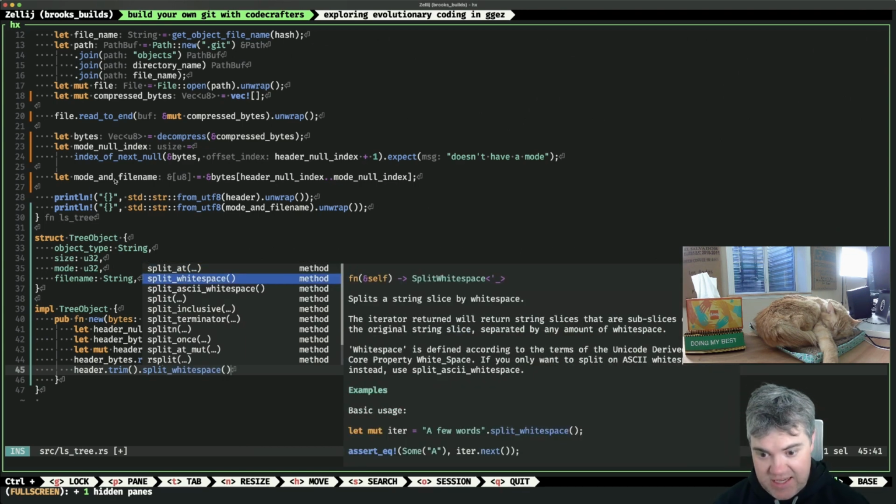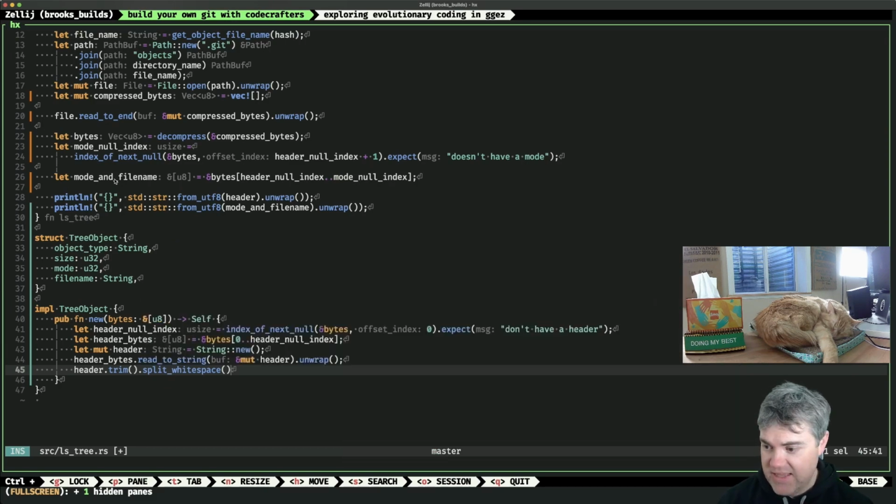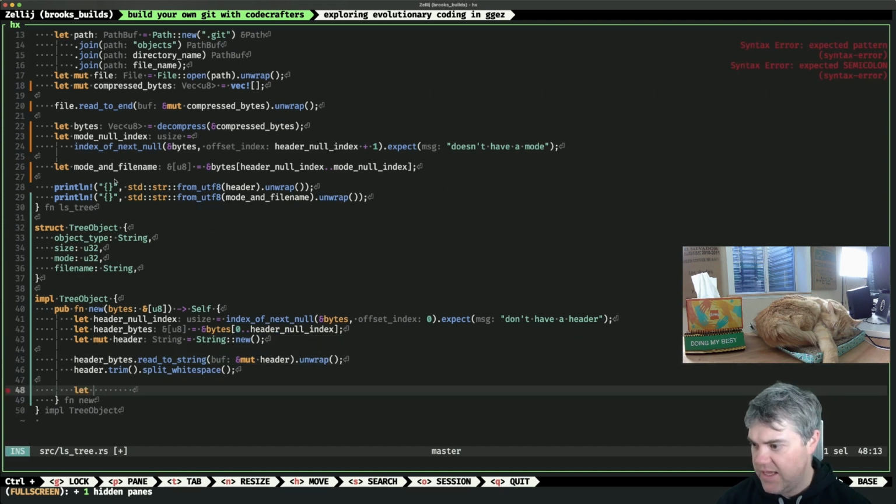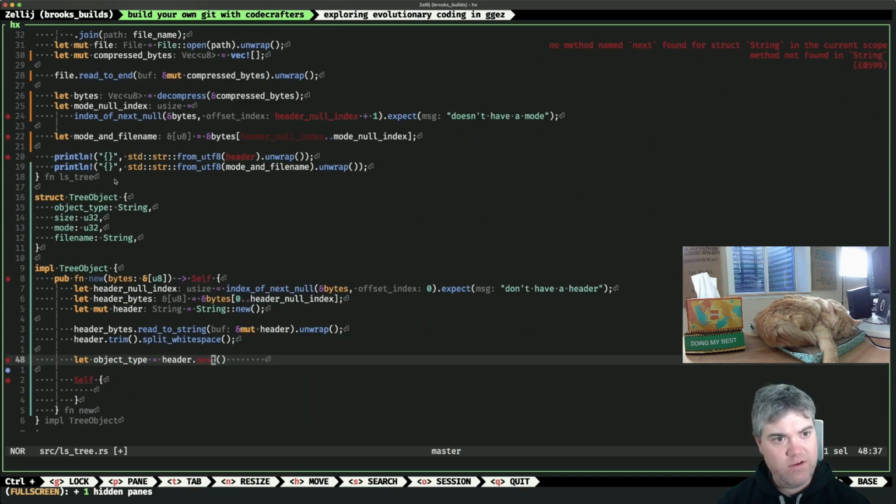Okay, it's an iterator. And then we should have the first and the second. So then we should be able to do something like let our object type is going to be equal to header dot next. Wait, can I not do next on this? No method found for struct string.